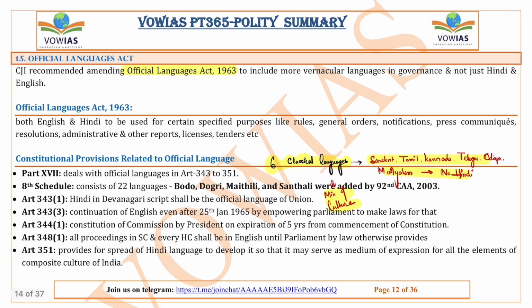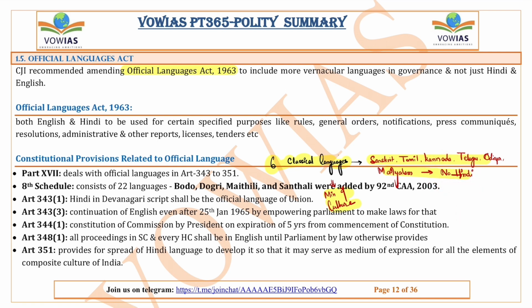Next, another important thing we have to know is the classical languages. There are 6 classical languages in India. First Sanskrit, second Tamil, third Kannada, fourth Telugu, fifth Odia, and sixth Malayalam. So these are the classical languages of the country. And remember, there is no Hindi in classical languages.